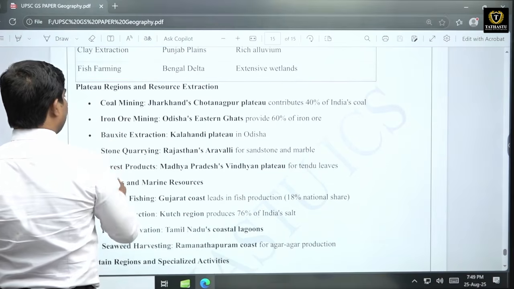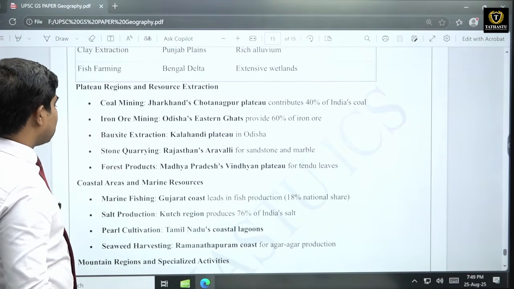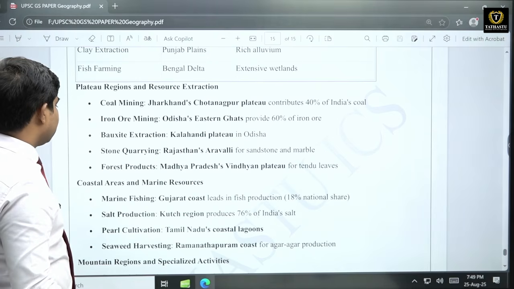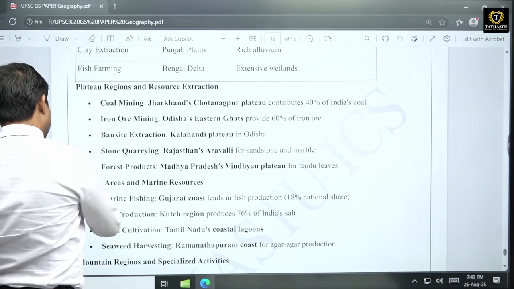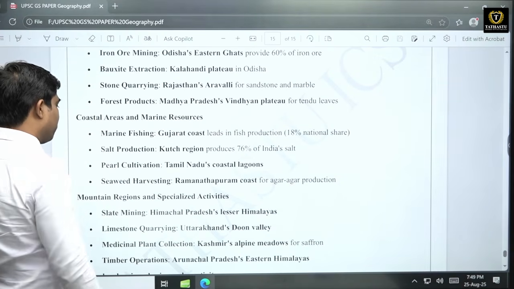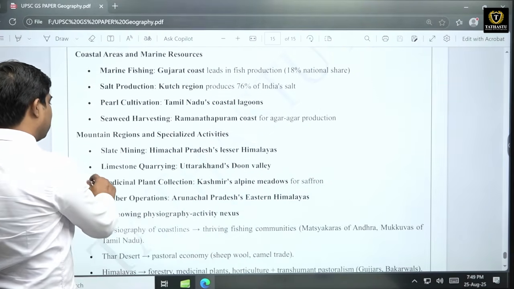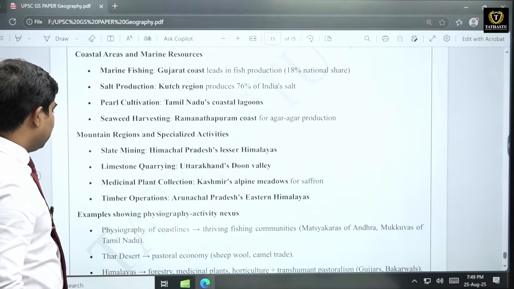Then plateau region में coal mining in Jharkhand, iron ore mining in Odisha, then bauxite extraction in Kalahandi district, stone quarrying in Rajasthan, forest products in Madhya Pradesh, coastal areas में marine fishing, salt production, pearl cultivation, seaweed harvesting, mountain region में slate mining, limestone, medicinal plant, timber.